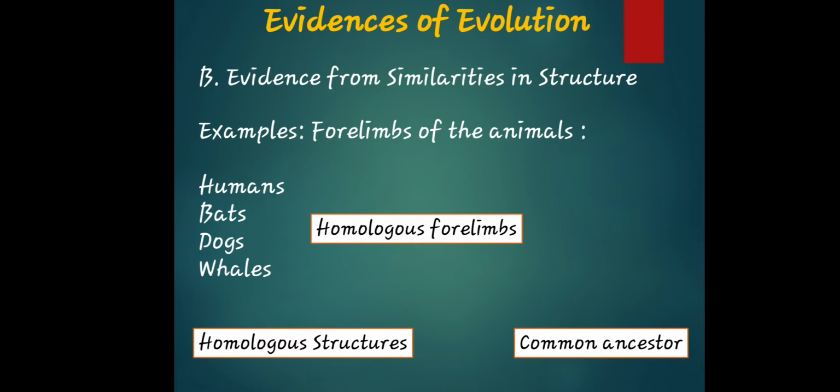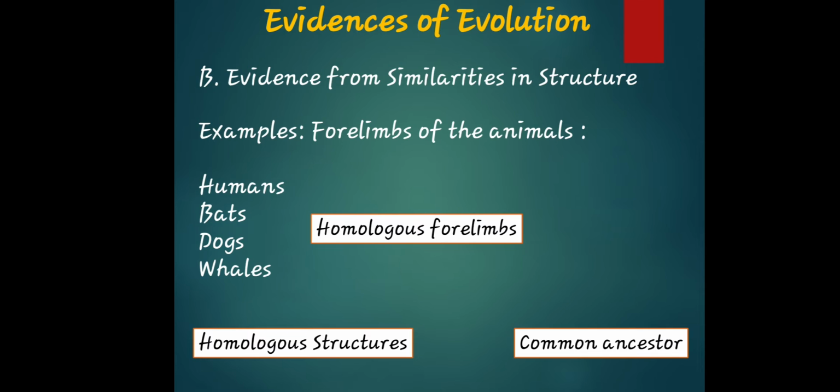Okay? Next. The next evidence is from similarities in structure. Examples are the forelimbs of animals. We have human, bats, dogs, whales. So, homologous forelimbs. There are two types: we have homologous structure and common ancestor. So, meaning to say, not only fossils, not only the evidences of past life that existed or how some living things change, it also includes the structure of the animals or the living things in that time.